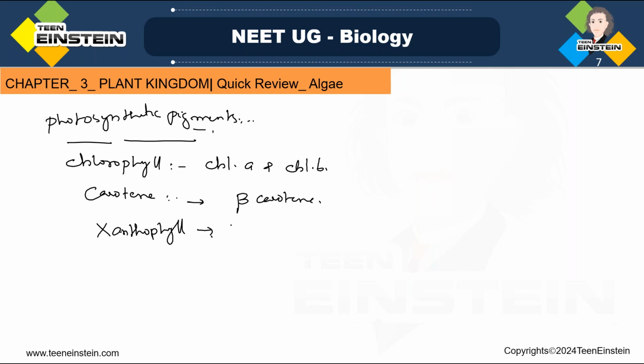And most of the members of green algae have starch, right? They have the starch, and that is like stored food, and somehow oil drops also. Okay, so this is in the form of stored food.